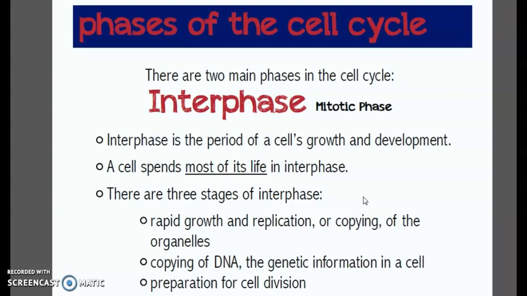Interphase is the period of a cell's growth and development. A cell spends most of its life in interphase. There are three stages of interphase. The first one is the rapid growth and replication or copying of the organelles. The next one is the copying of DNA, the genetic information in a cell. And the third step is the preparation for cell division.